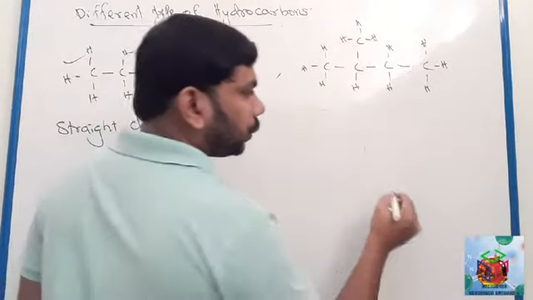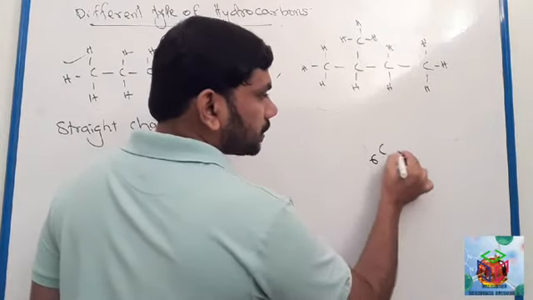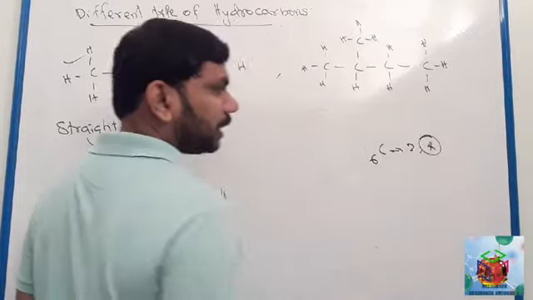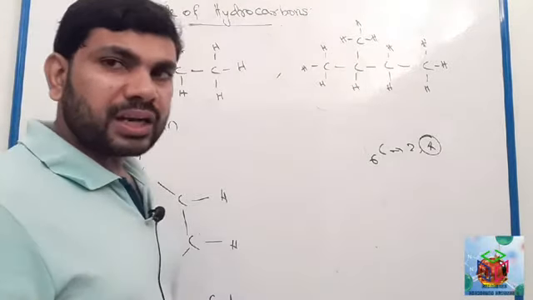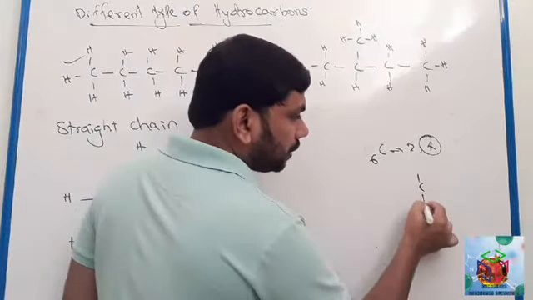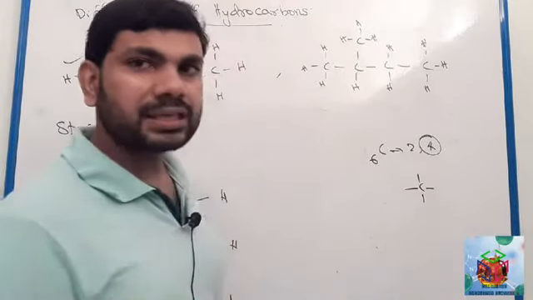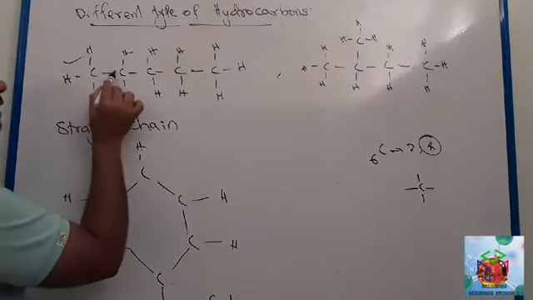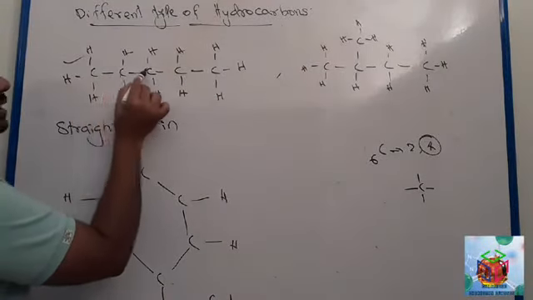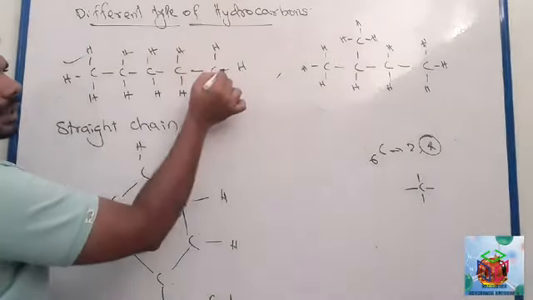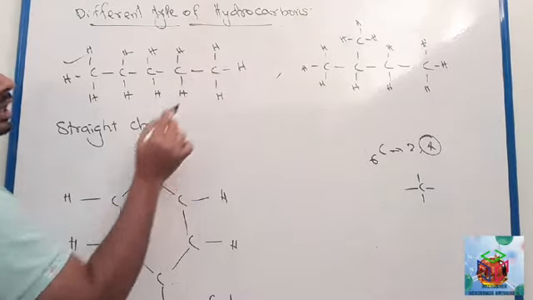Carbon has atomic number 6: first shell 2 electrons, second shell 4 electrons. The valency of carbon is 4, which means one carbon atom makes 4 bonds. So look here, this carbon makes a single covalent bond with the adjacent carbon atom, and the remaining bonds are single covalent bonds with hydrogen.